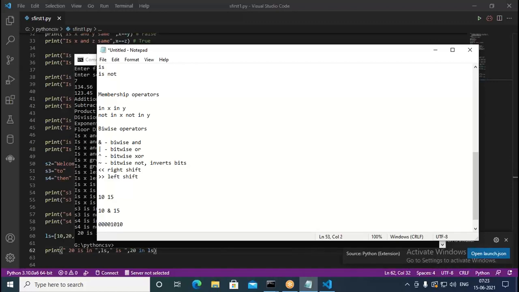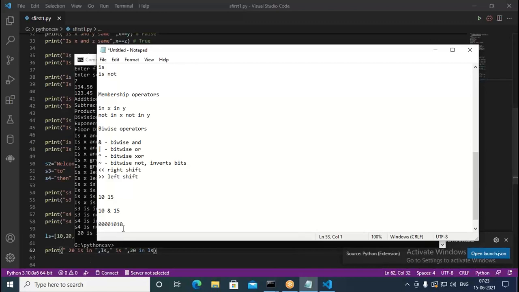This is equal to 10. 10 is nothing but 1010 when you convert into binary format. How many bits in a byte do we have? 8 bits, correct. When we convert into binary format, the place values are units, then twos, then 4, 8, 16, 32, 64, 128.